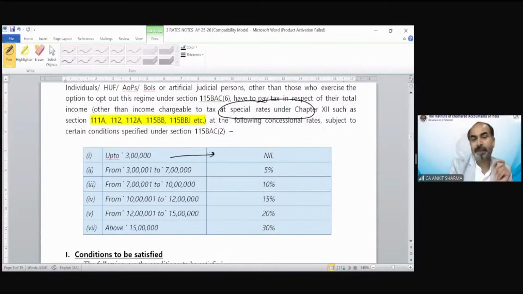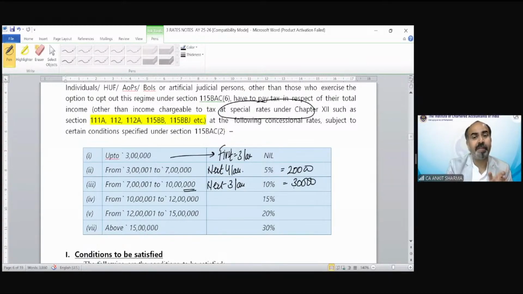Now, in this case, up to 3 lakh, tax is nil. We can say like this: first 3 lakh, no tax. Now 3 to 7 lakhs. So we can write it down like this to understand simply. Next 4 lakh, the rate would be 5%, so that would be tax 20,000. 7 to 10, that means for next 3 lakh, the rate is 10%, so tax would be 30,000. So if my income is 10 lakh, cumulative tax would be 50,000.